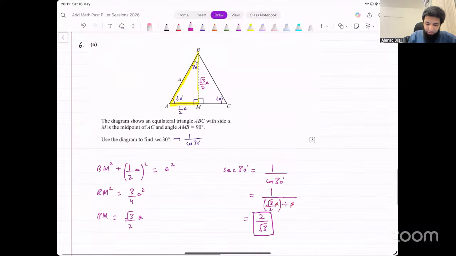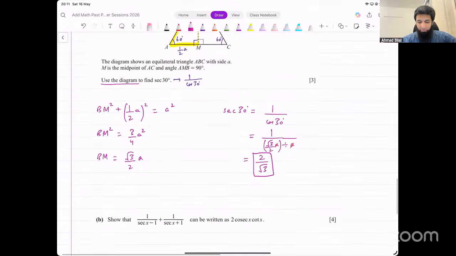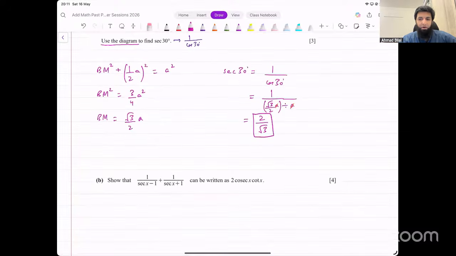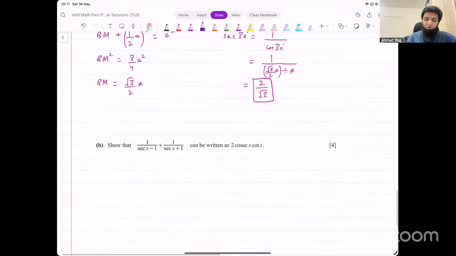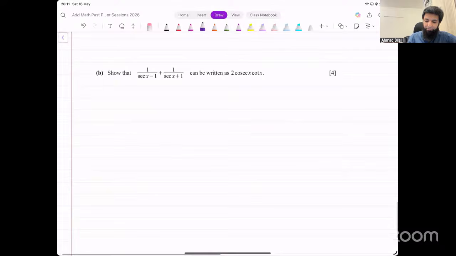The question says use the diagram, so the examiner needs evidence of that working. Maximum you could get 1 mark for that out of 3. You will definitely lose 2 marks if you don't show the working.